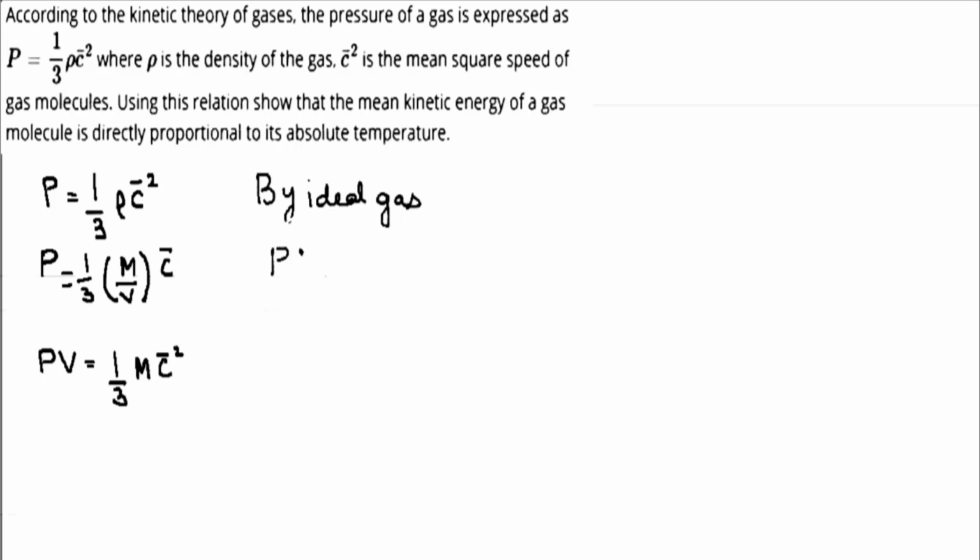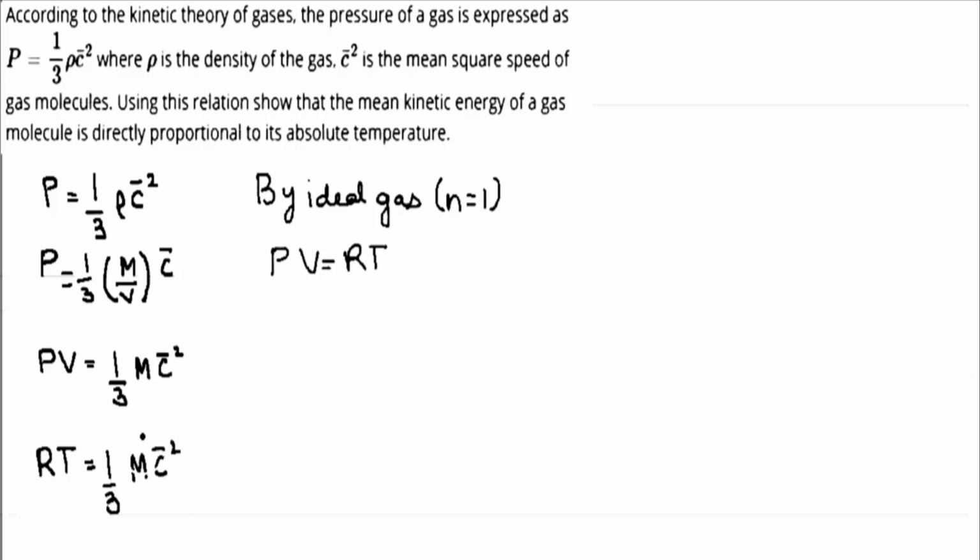So PV is equal to nRT, where the number of moles we have taken to be 1. So it becomes PV is equal to RT. So the expression will be modified as RT is equal to 1 by 3 mc square.